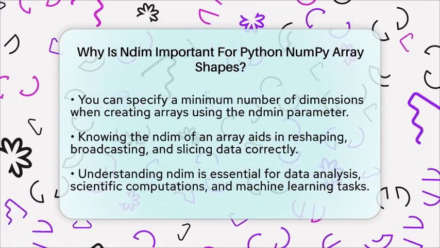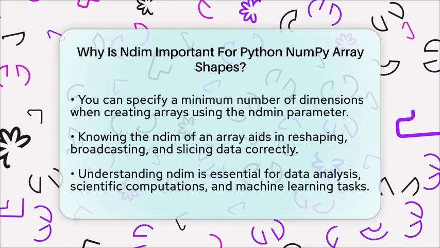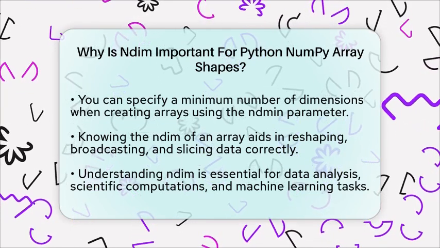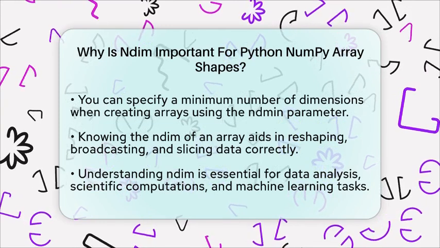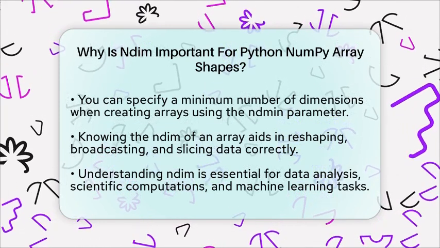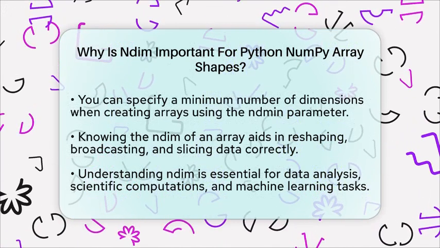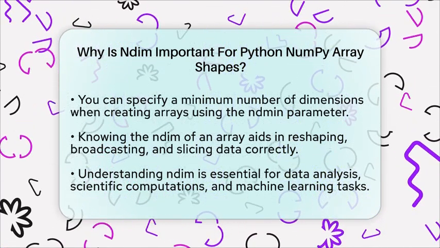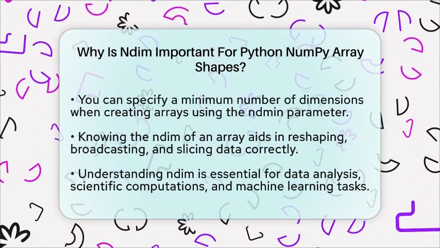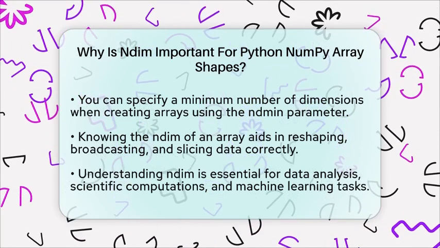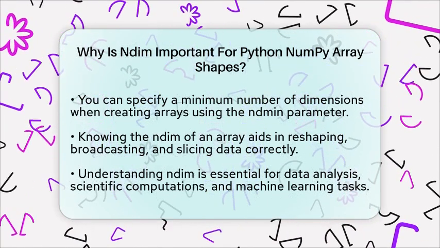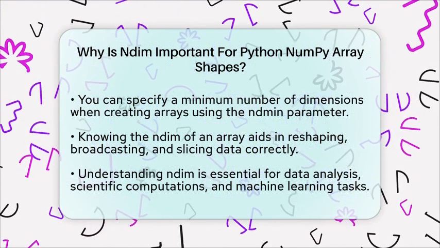In summary, the Ndim attribute is a fundamental property of NumPy arrays that tells you how many dimensions an array has. This knowledge is essential for understanding and manipulating data structures effectively in Python programming. Whether you are performing data analysis, scientific computations, or machine learning tasks, knowing about Ndim will significantly aid your work with NumPy arrays.